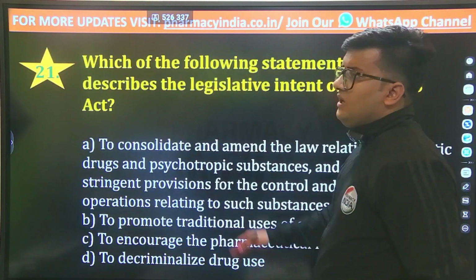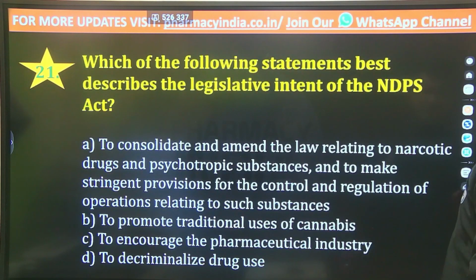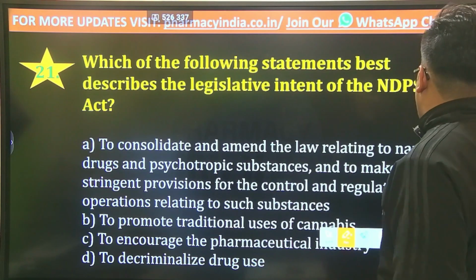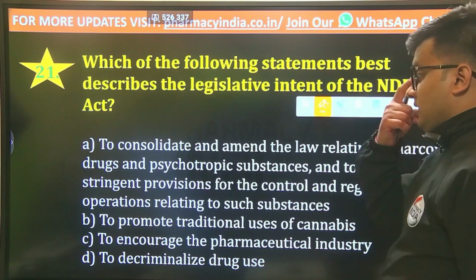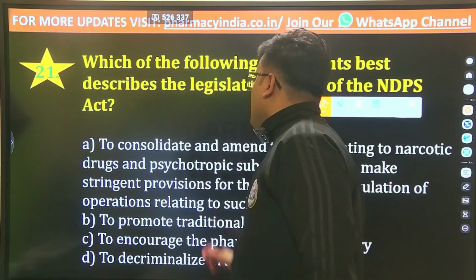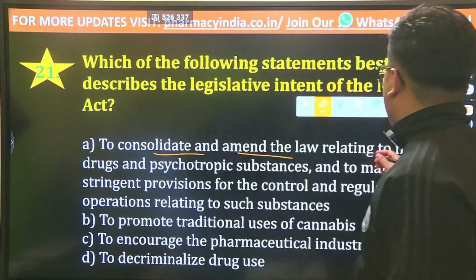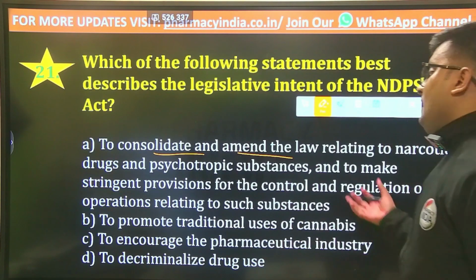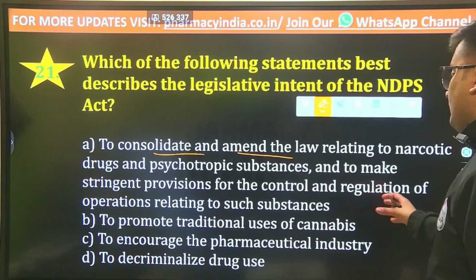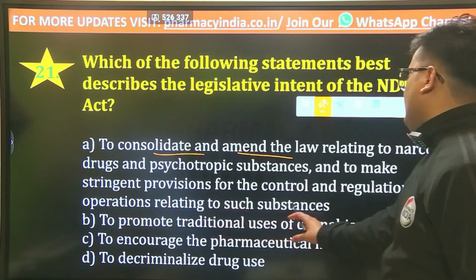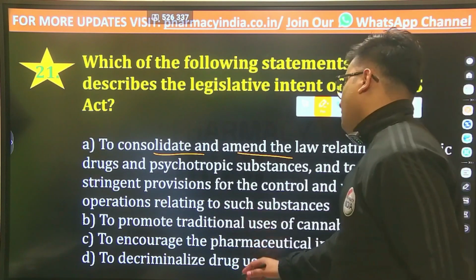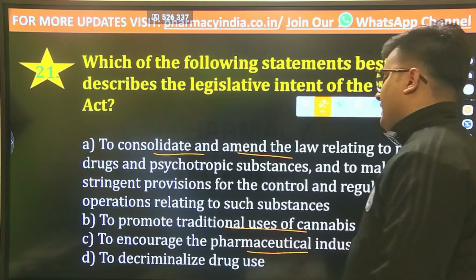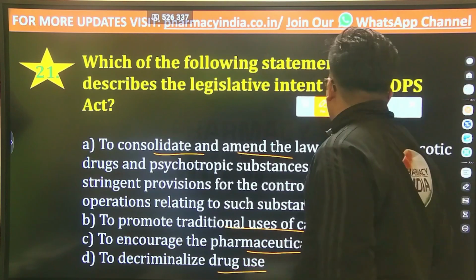The next question is, which of the following statements best describes the legislative intent of the Narcotic Drugs and Psychotropic Substances Act? Option number A is to consolidate and amend the law relating to narcotic drugs and psychotropic substances, and to make stringent provisions for the control and regulation of operations relating to such substances, or to promote traditional uses of cannabis, or to encourage the pharmaceutical industry, or to decriminalize drug use.